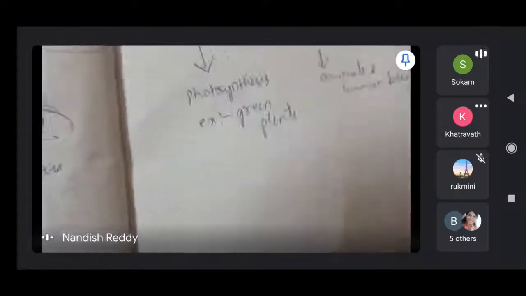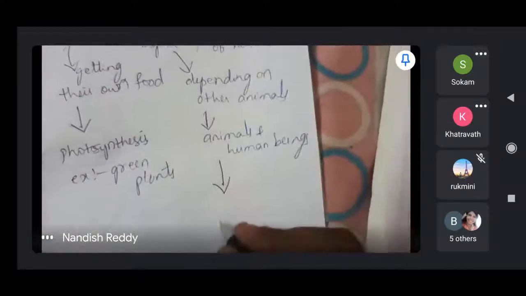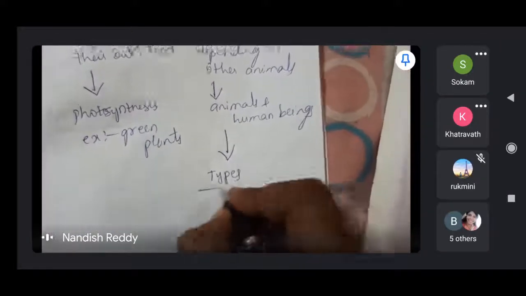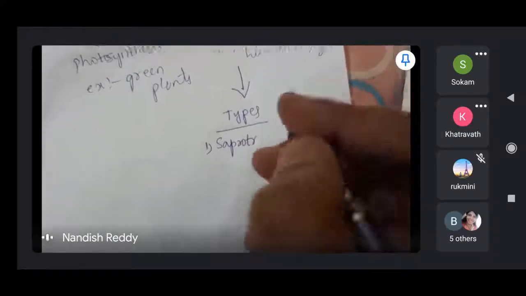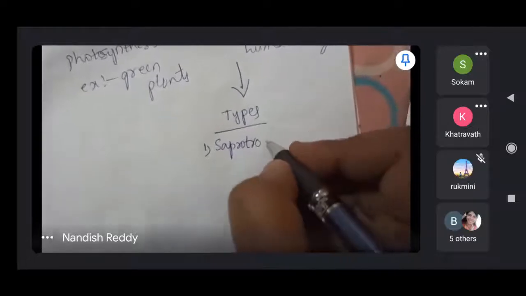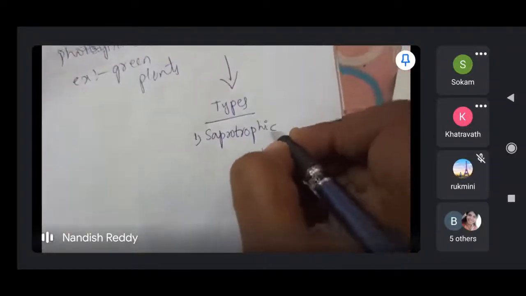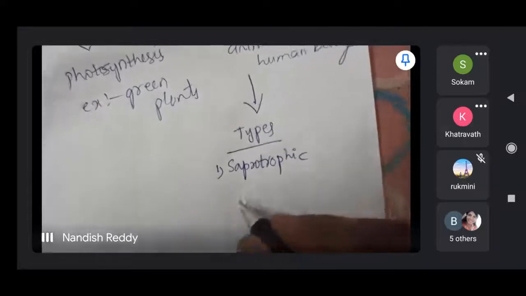Under these types we have further types. The first one is saprotrophic nutrition, the second is parasitic nutrition, and the third is holozoic nutrition.